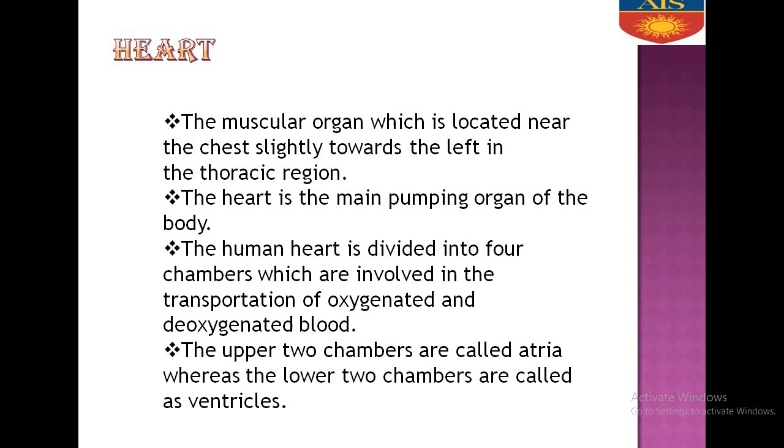Next, as I told you, our circulatory system comprises of blood, heart and blood vessels. So, we read about blood, now we will study about the heart. Now, the heart is a muscular organ which is located near the chest, slightly towards the left in the thoracic region. Slightly, the apex is toward the left region. That is why we say that it is located in the left region, but it is generally in the center. Now, your heart size is about your fist size.